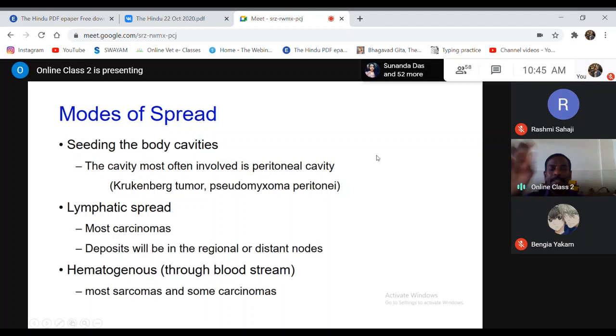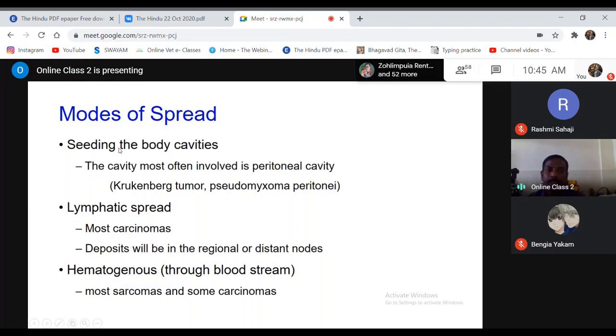Again, you have to remember here, the lymphatics and hematogenous routes are interconnected. When a cell enters through the lymphatics, ultimately this lymphatic goes and joins with the blood circulation. So the lymphatic route can also ultimately result in the hematogenous spread of the tumor cells.